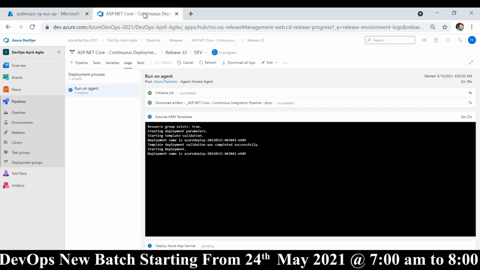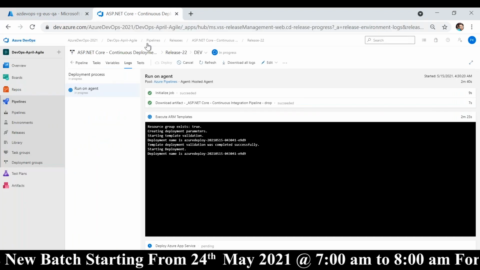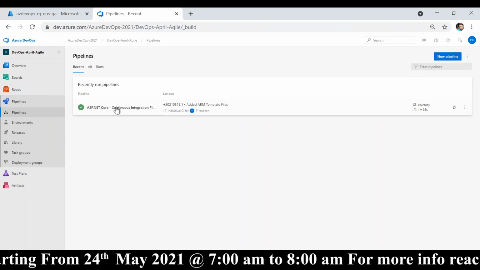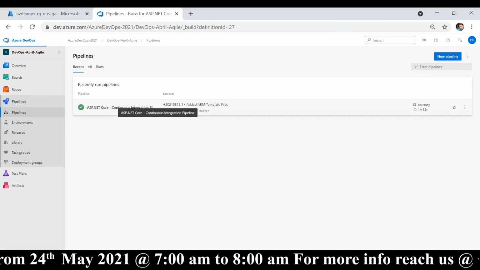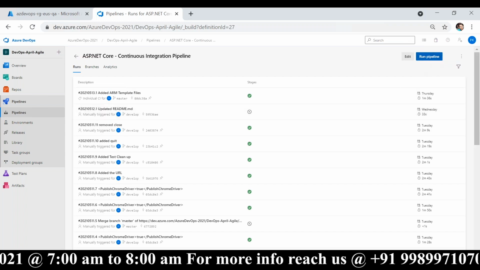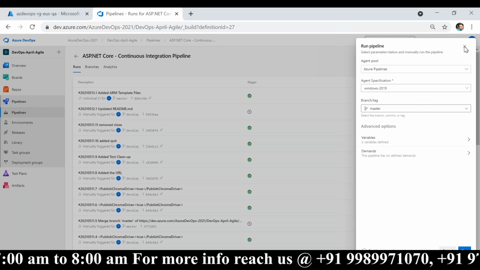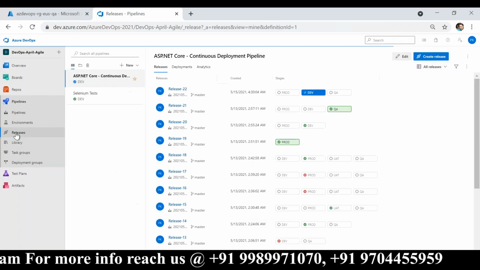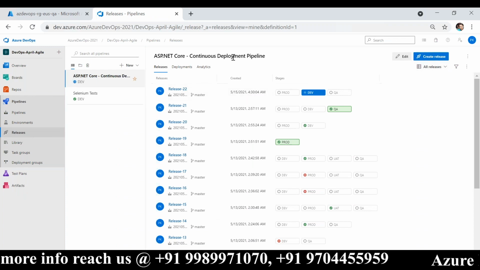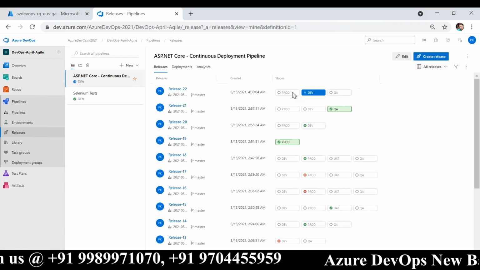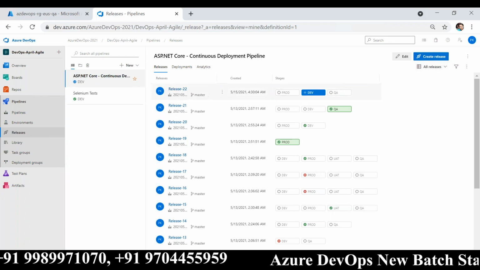So it's very simple now. Go back to pipelines, and click on this pipeline and run pipeline again. But this time, sorry, I clicked on a different pipeline. Sorry. Go to releases. These are pipelines. Create one more release, or click on this release itself.